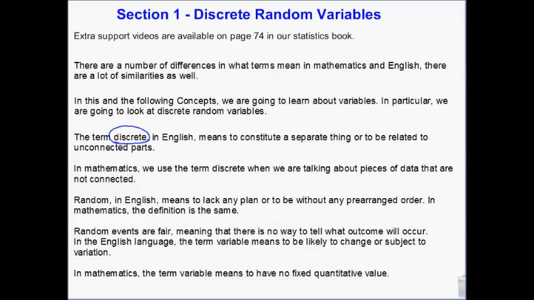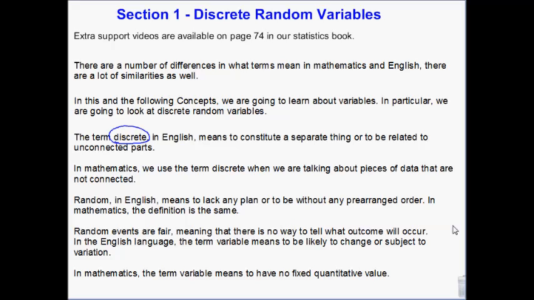So like if you're filling a tub of water and you're measuring gallons, you don't have 1 gallon and then 2 gallons and then 3 gallons. It goes 1 gallon and then it fills slowly up to 2 gallons and then it fills slowly up to 3 gallons with all the ranges in between. So those are not discrete values. Again, discretes are separate things, whereas things that are not discrete can flow into each other. And you have a bunch of stuff in between that's occurring.